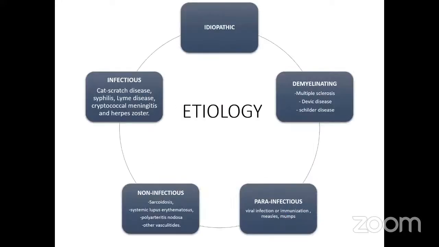The etiology of optic neuritis can be idiopathic or associated with demyelinating disorders like multiple sclerosis, Devic's disease, Schilder's disease. It can be para-infectious, that is post-viral infection or post-immunization. Non-infectious causes include systemic inflammatory diseases like sarcoidosis, SLE, polyarteritis nodosa, or infectious causes, that is cat scratch disease, syphilis, herpes zoster.